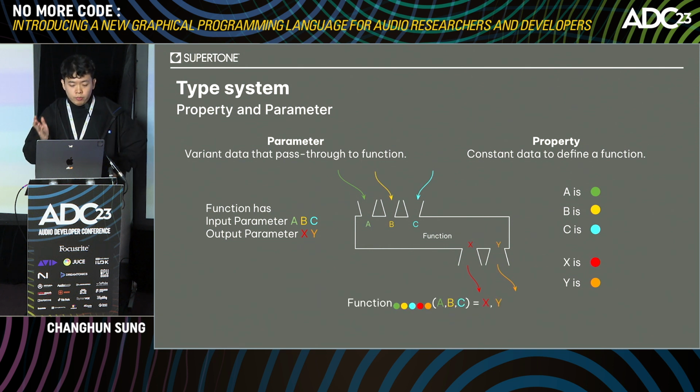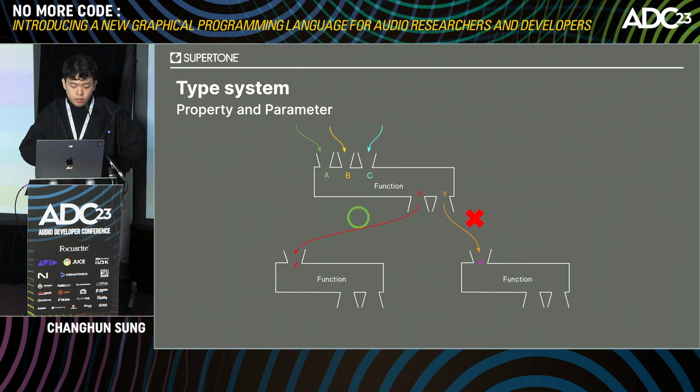We might also express the function this way. And properties are used to determine whether a node can be connected to another node. Only things with the same property can be connected, and parameters of different properties are not allowed to be connected.